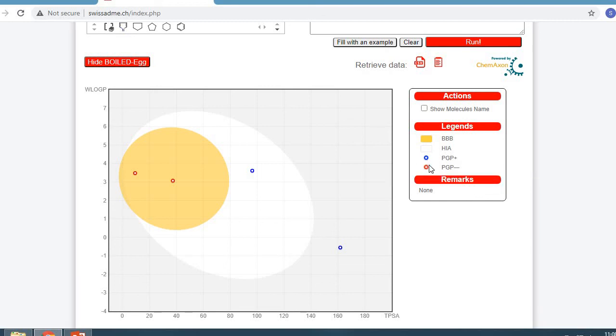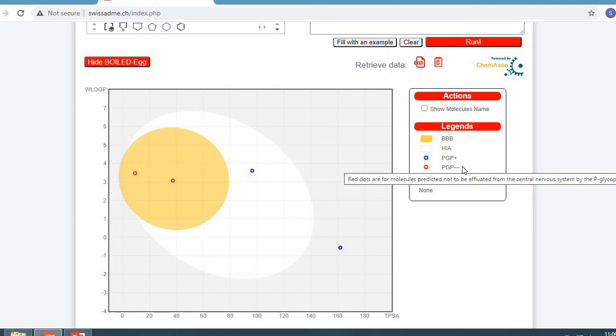These blue and red dots show whether they are affiliated to PGP in the CNS or not. PGP is present in the brain. So what is PGP? PGP is a type of drug transporter in the brain. So the blue and red dots show whether they are affiliated to this drug transporter in the brain or not.